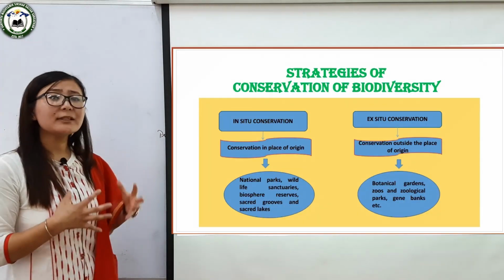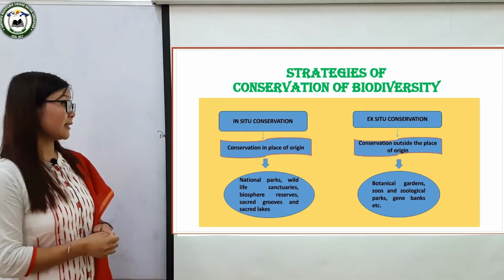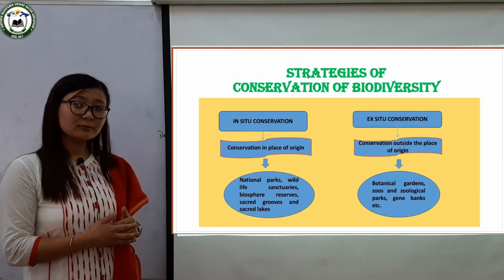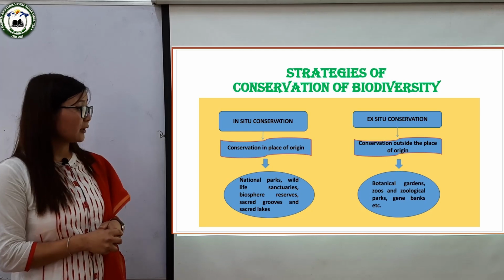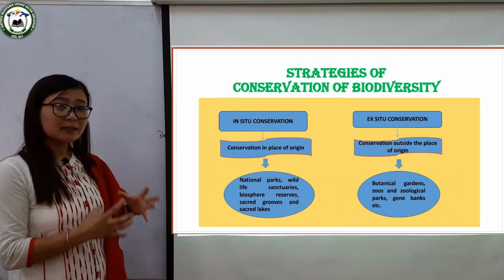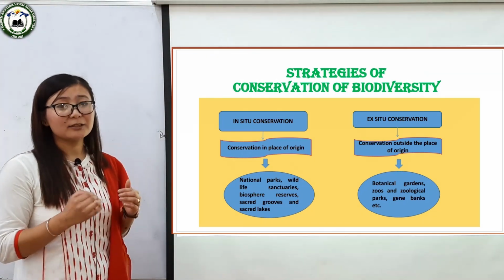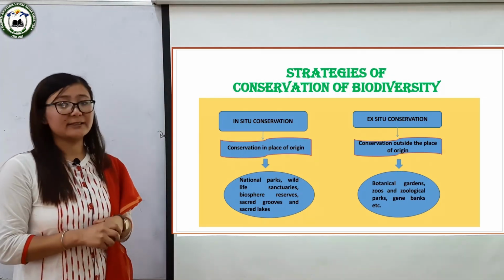Now, there are different strategies for conservation of biodiversity: in situ conservation and ex situ conservation. So, what is in situ conservation? In situ conservation means conservation of plants and animals in their place of origin.